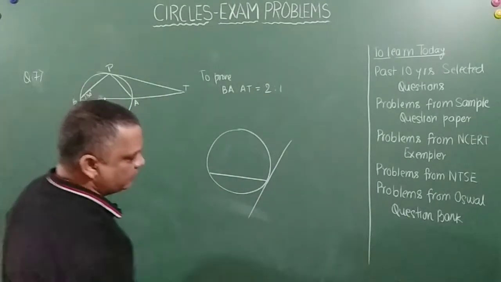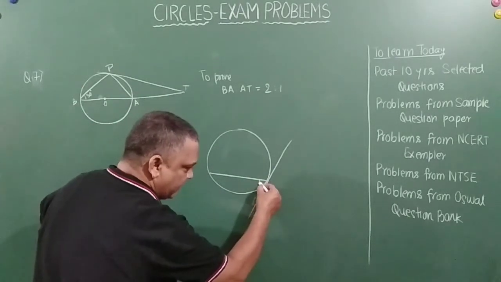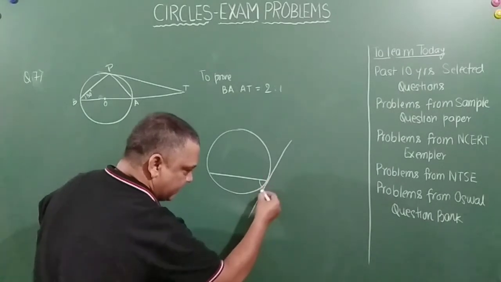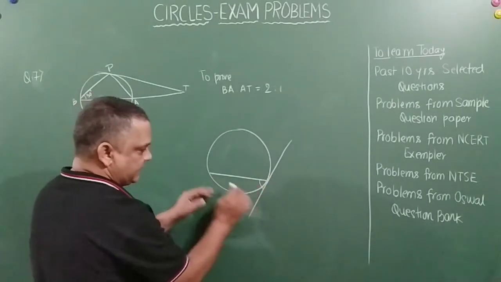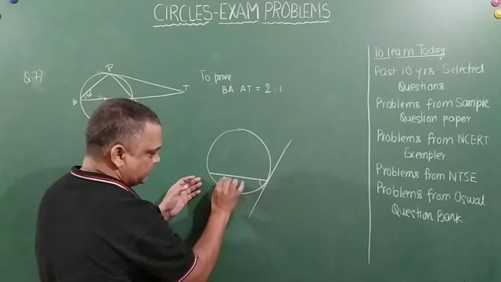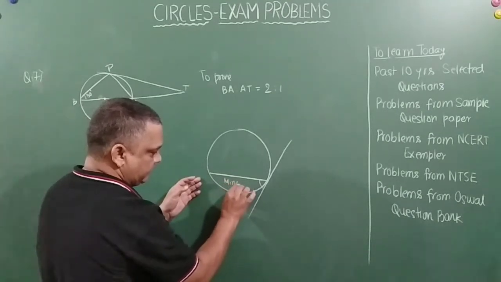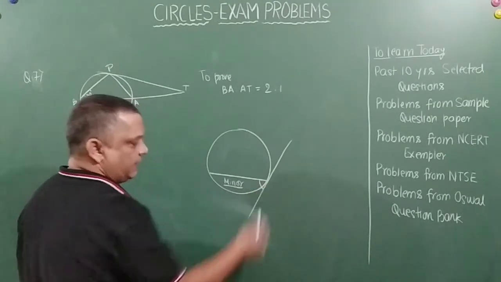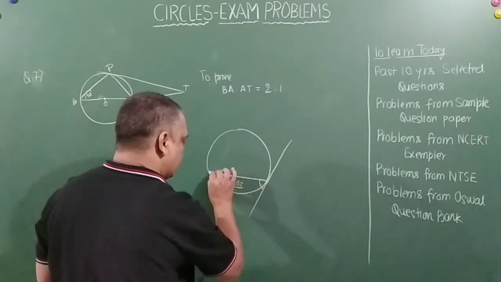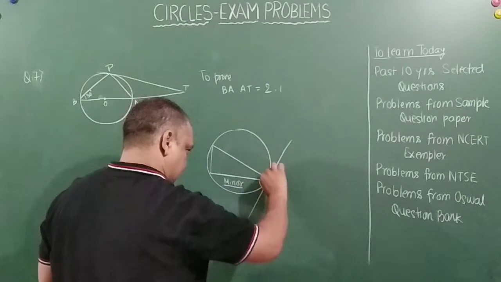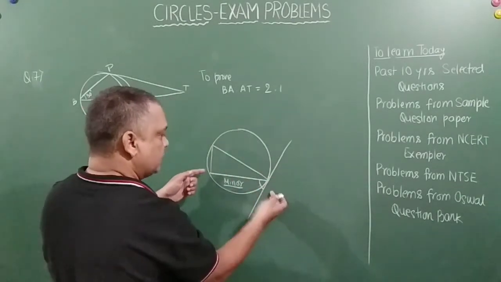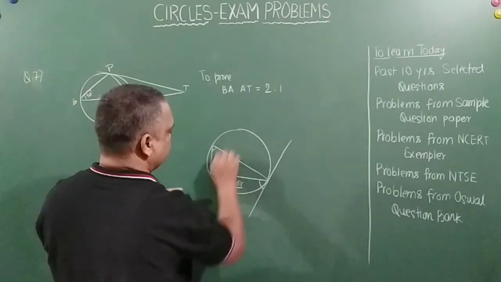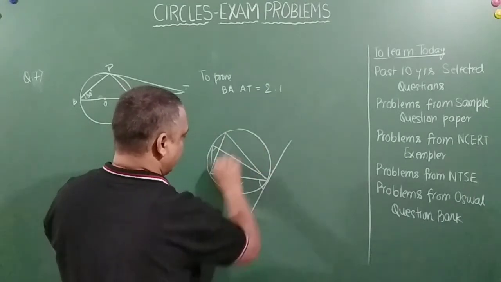Now this angle made by the chord and the tangent in this segment, I am talking about this minor segment, this angle will be equal to any angle made by the same chord in the alternate segment. You are getting my point?